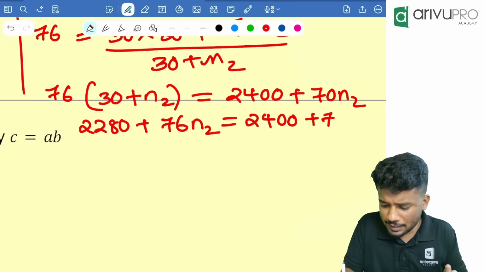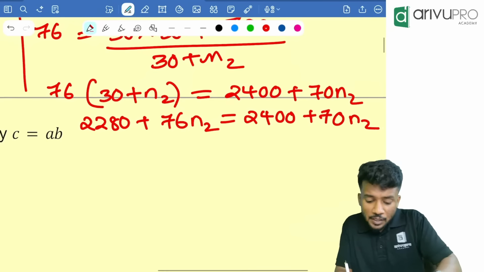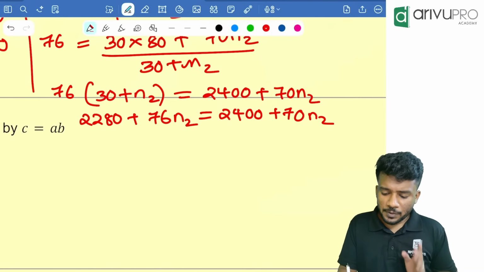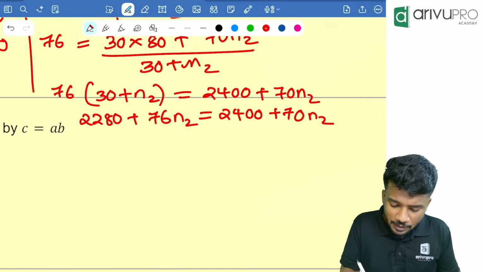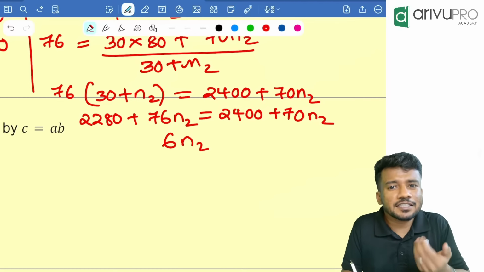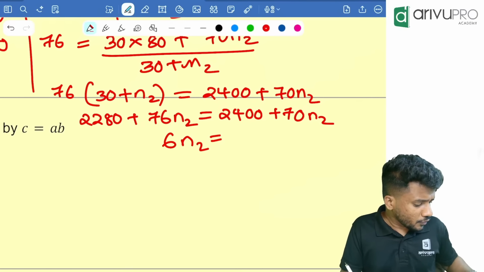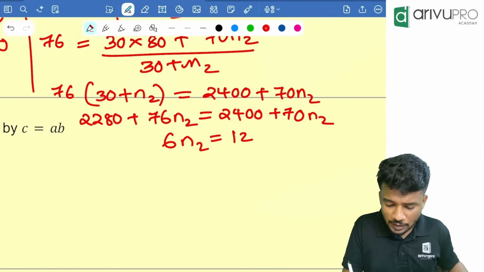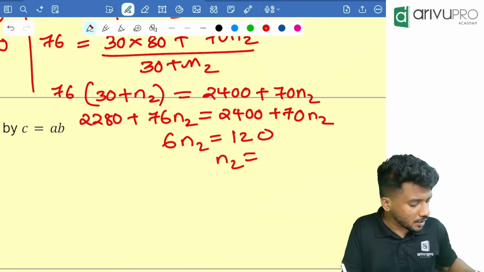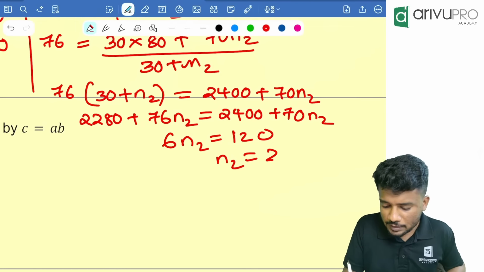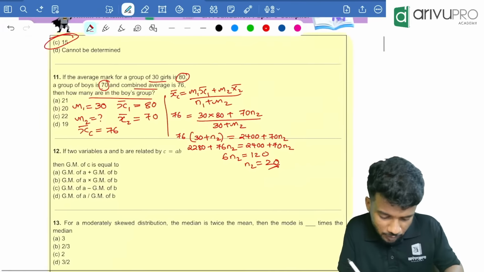You can use a calculator; I am just showing the steps. Take the 70 N2 to the other side. It becomes 6 N2, since 76 minus 70 is 6, which is equal to 2400 minus 2280, that is 120. From that, N2 is equal to 120 divided by 6, that is 20. Which option is the answer?